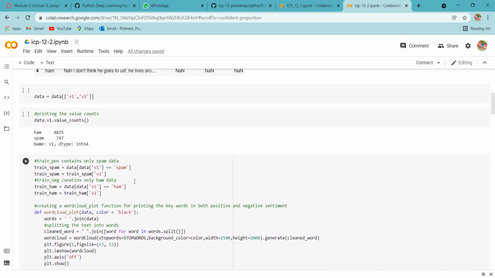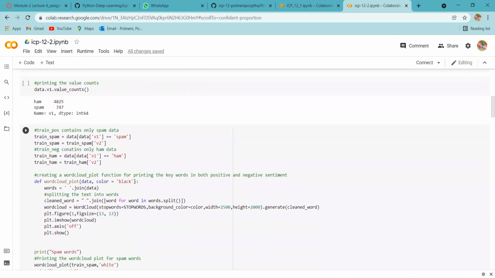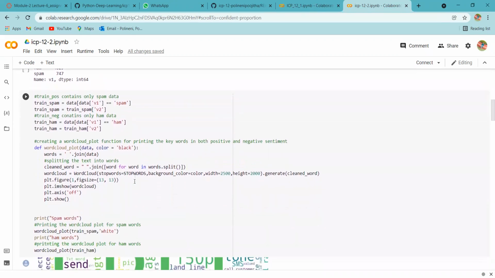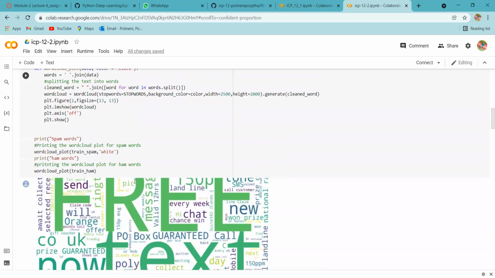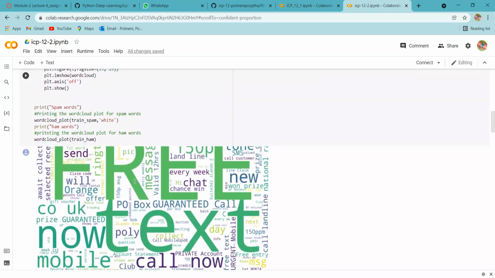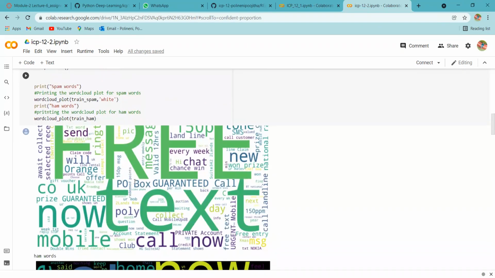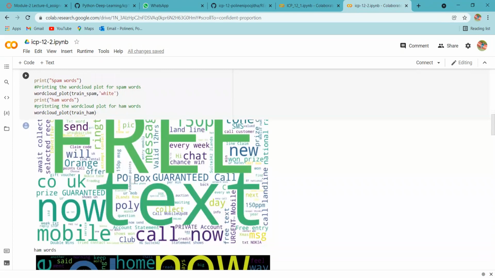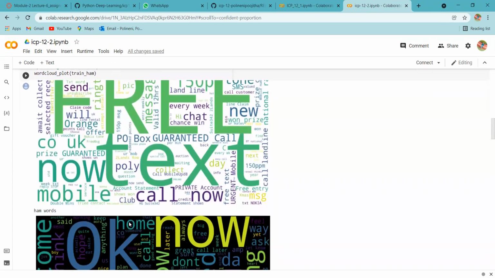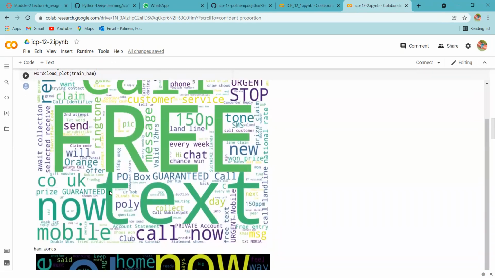data containing the negative values, and then we are creating a word cloud plot for printing the keywords in the positive and the negative sentiments, and then we are splitting the text into words. From there, we are printing the word cloud plot for spam words. The output is shown below, and then we are printing the word cloud plot for ham words that was shown below.